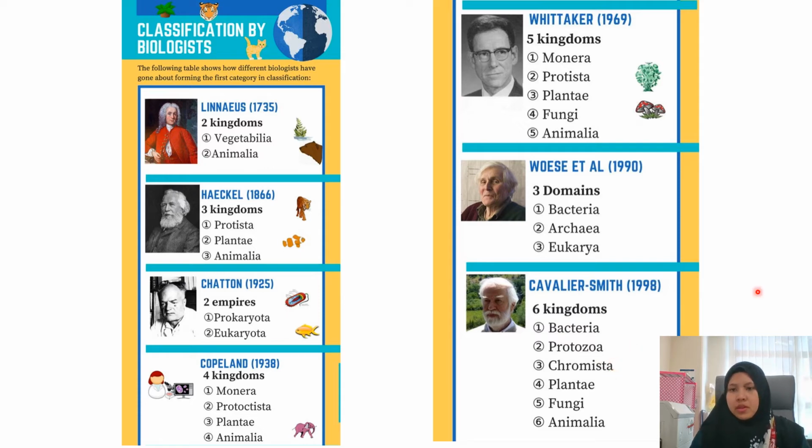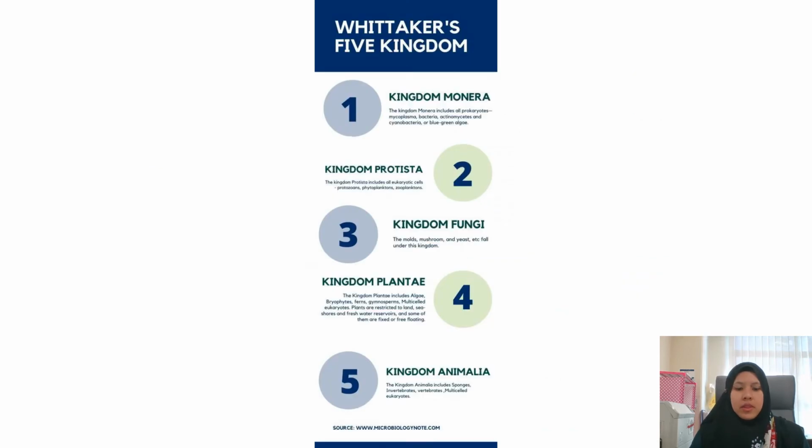So for the purpose of this course, we are going to focus on Whittaker's five kingdoms because it is the most established and widely accepted, and Kingdom Monera is the only kingdom in prokaryotes, whereas the other kingdoms are the eukaryotes.